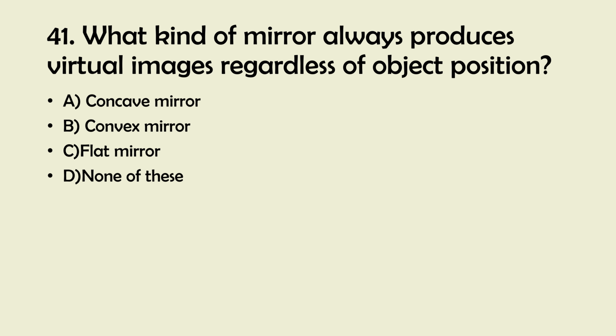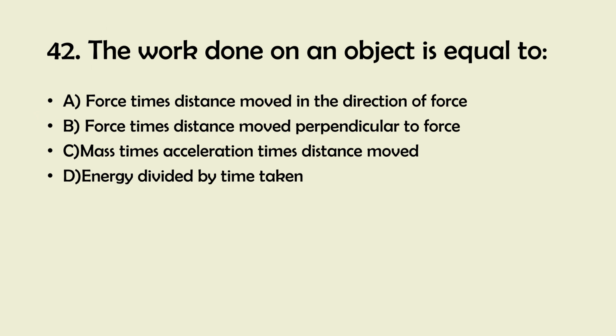And the right answer is 42. The work done on an object is equal to A. Force times distance moved in the direction of force. B. Force times distance moved perpendicular to force. C. Mass times acceleration times distance moved. D. Energy divided by time taken.